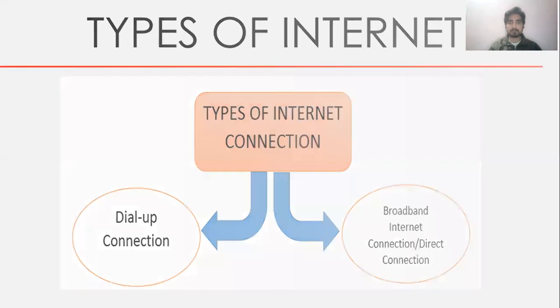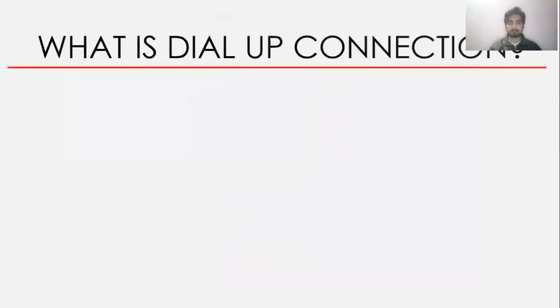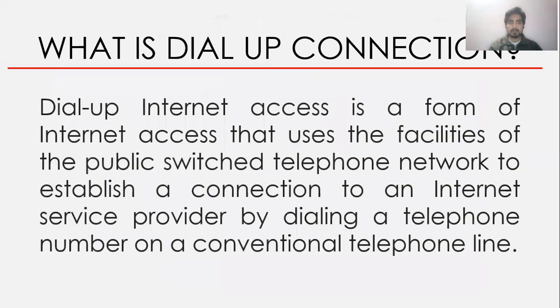So first is the dial-up connection. Dial-up internet access is a form of internet access that uses the facilities of the public switched telephone network to establish a connection to an internet service provider by dialing a telephone number on a conventional telephone line.